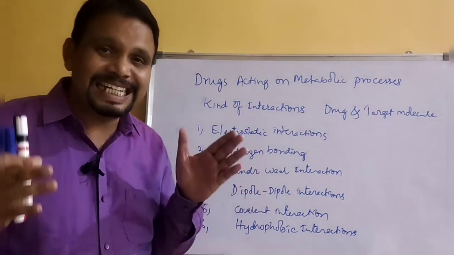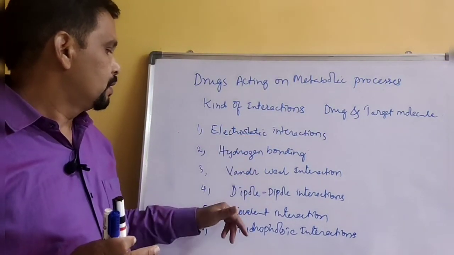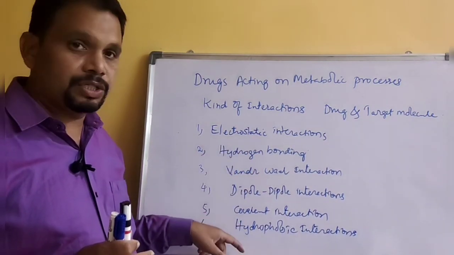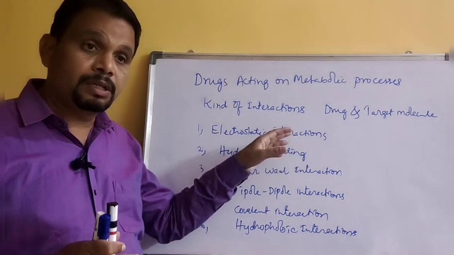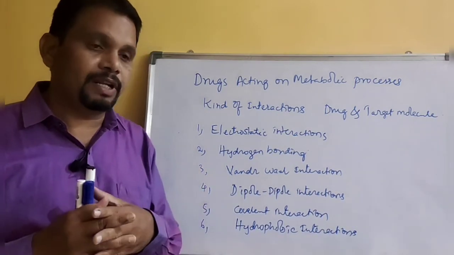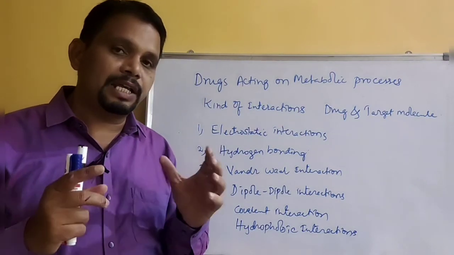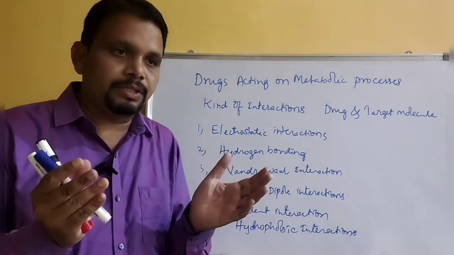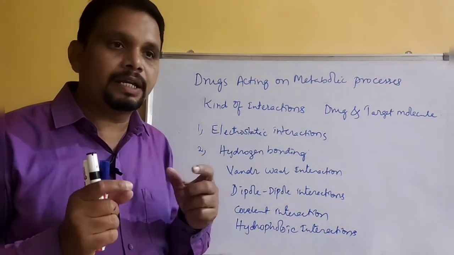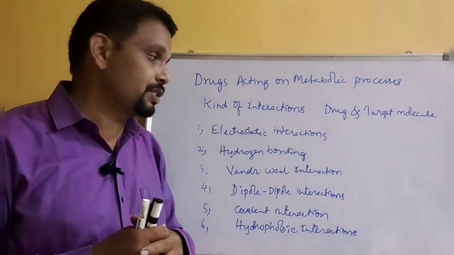Okay, the drug binds to the target molecule through these kinds of electronic interactions. Electrostatic interactions may be ionic interactions. So in the active site of an enzyme or in the target molecule, if it has any ions like a cation, and the drug has an anion, then electrostatic interactions, ionic interactions, take place.